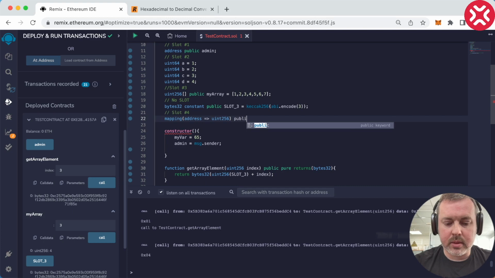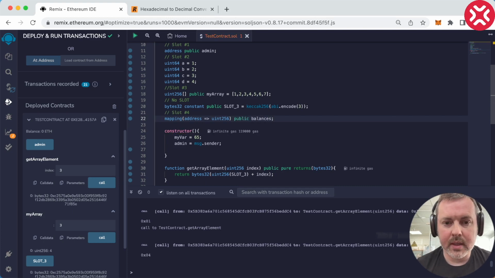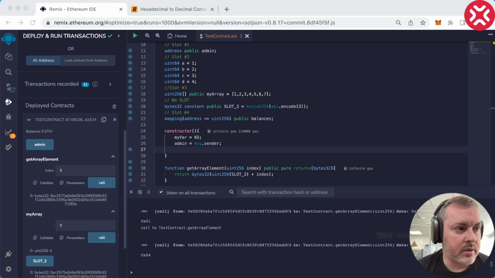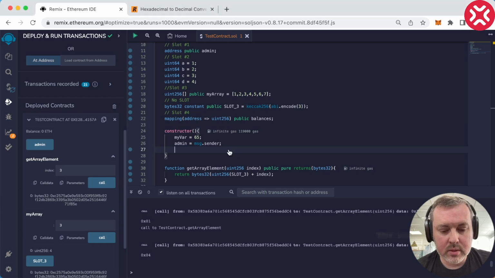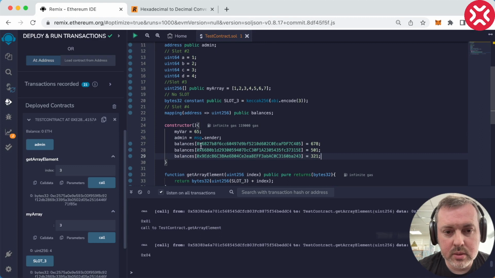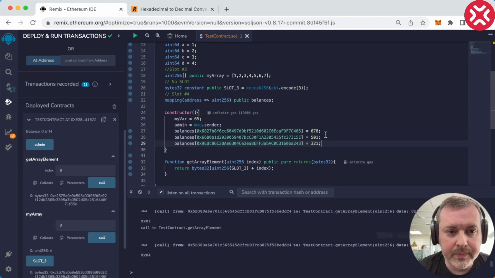Let's make it public, and let's call it balances. So this will be imaginary balances of some accounts. We will imagine that they have some tokens. To avoid some boilerplate, I'll copy them from a different contract, like so. Whenever we deploy the contract, this balances mapping will be populated with this information.